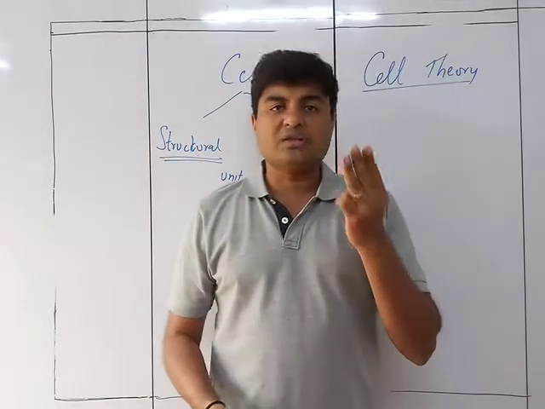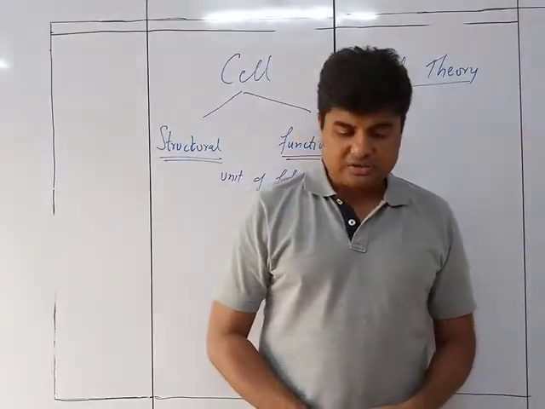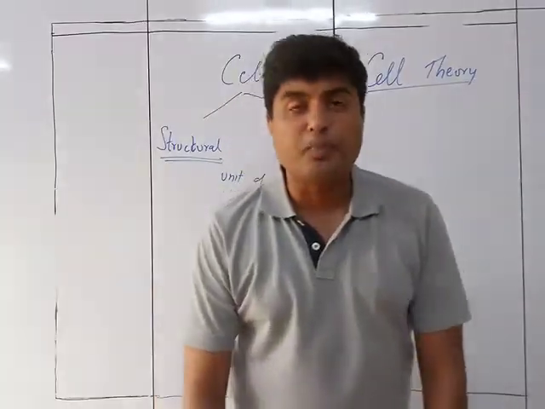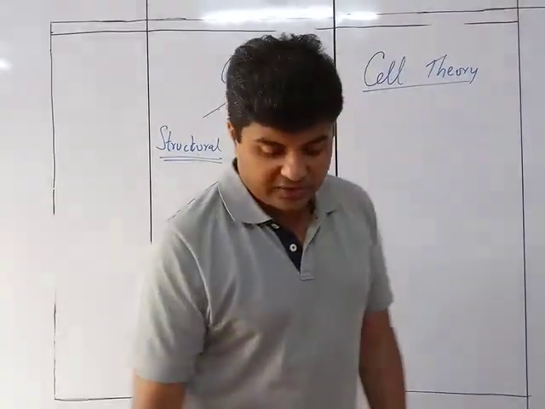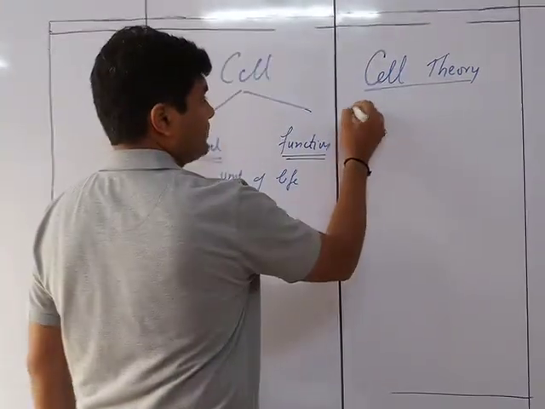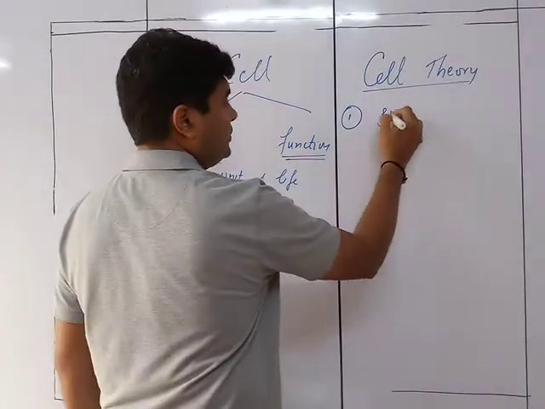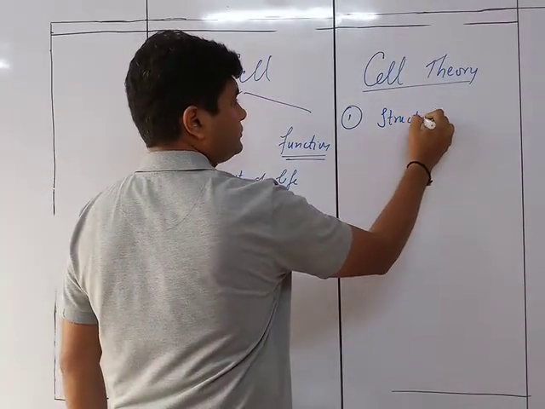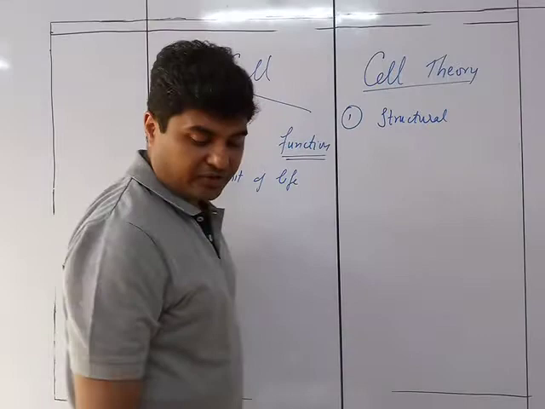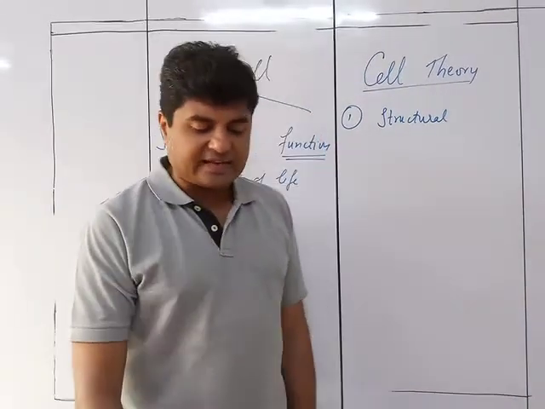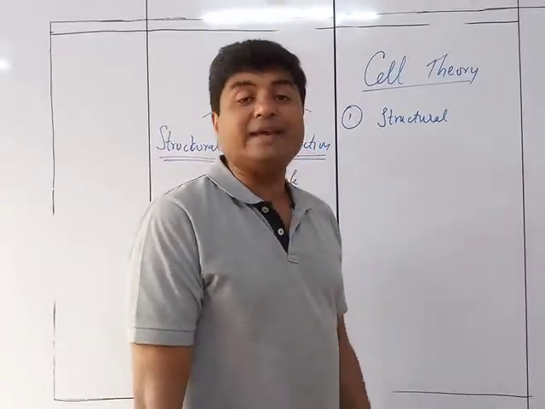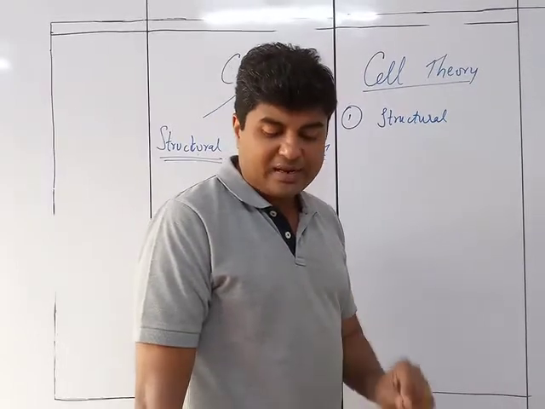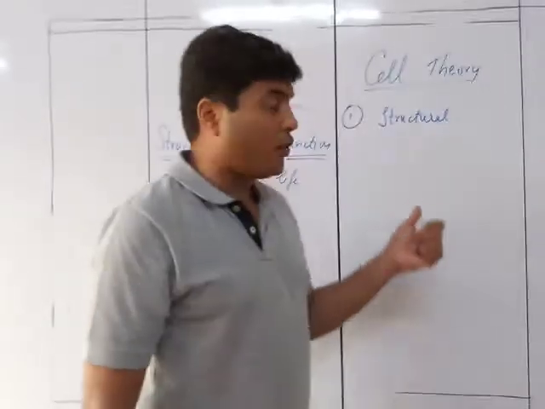So accordingly, we have three major points of the cell theory. The cell theory states three major points. First, the cell is the smallest unit of structure of all living things.